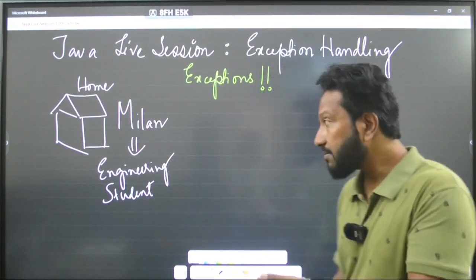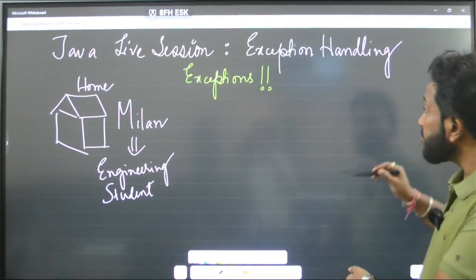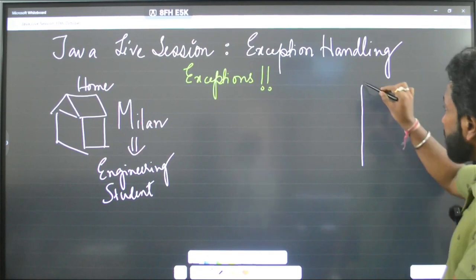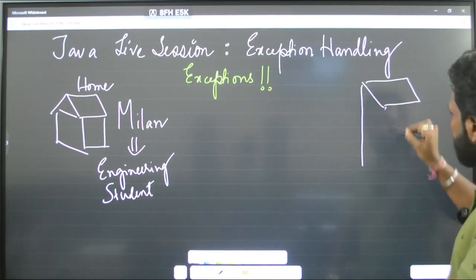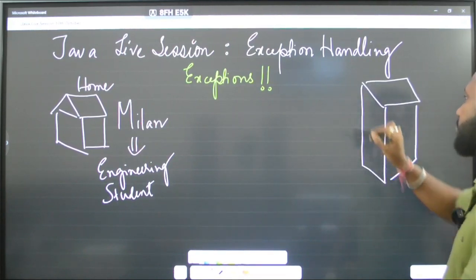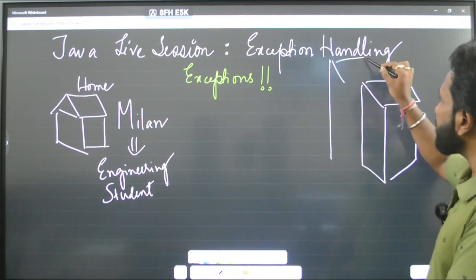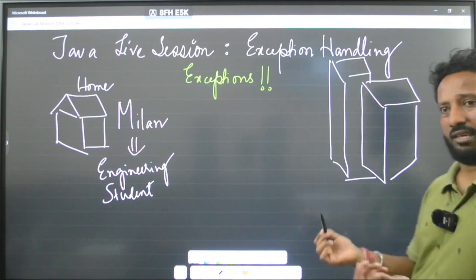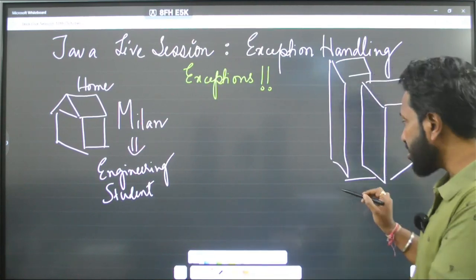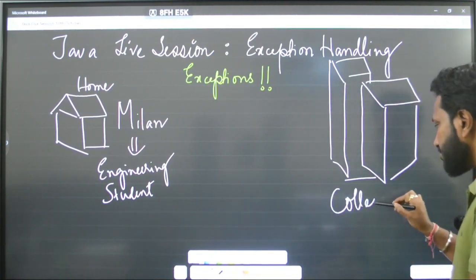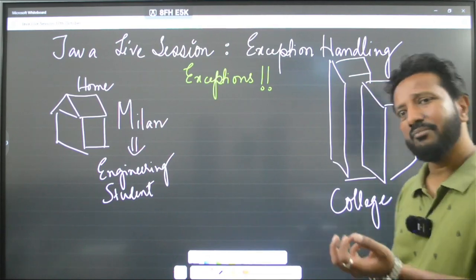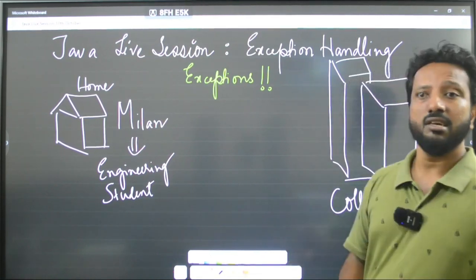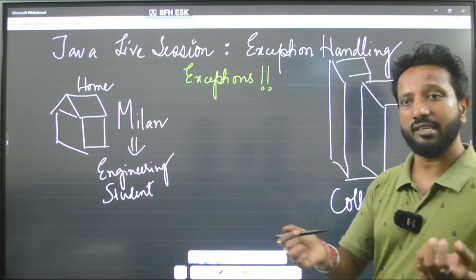He goes to a college or university where he learns some topic every day. This is his college. It can be anything: BMSIT, VMSCE, Reva College, RV College, etc.